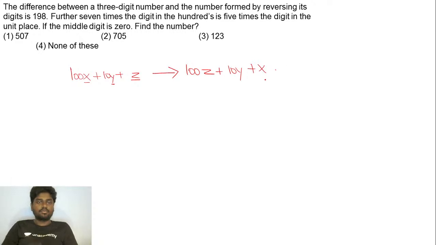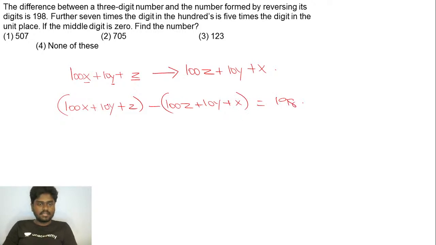Right. So they have said the difference between a 3-digit number and the number formed by reversing its digits. So it's going to be 100x plus 10y plus z minus 100z plus 10y plus x. The difference is actually 198.